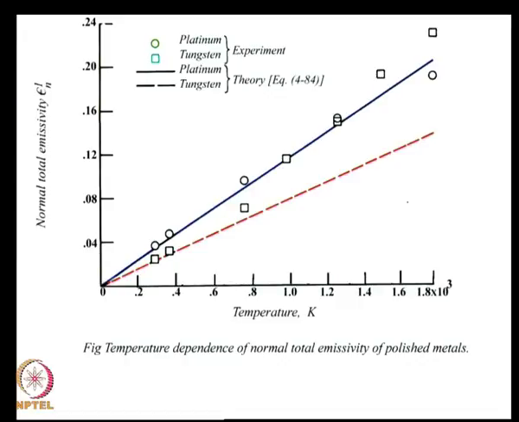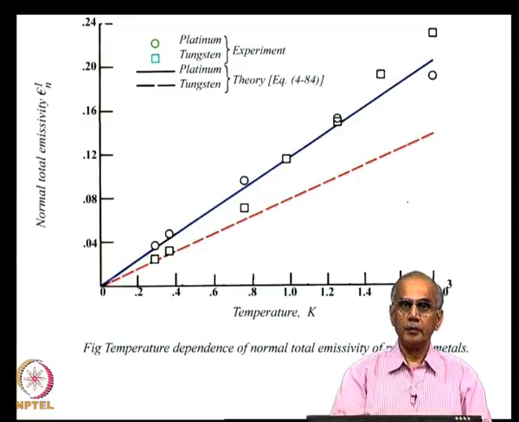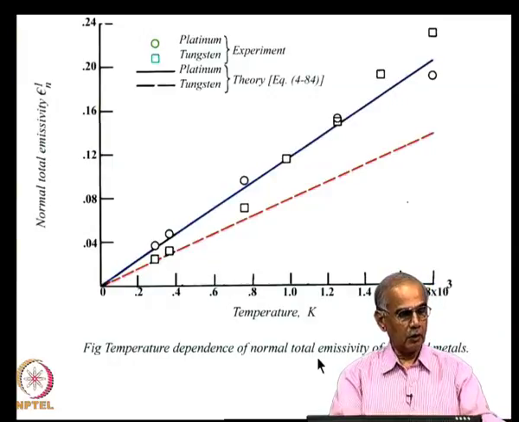So, these issues must always be looked into when trying to use data of emissivity of metals, because oxide layers are usually there. They are not easy to avoid unless the metal is heated in an inert environment like argon. Otherwise, oxide layers will form, and one has to account for the oxide layer effects.